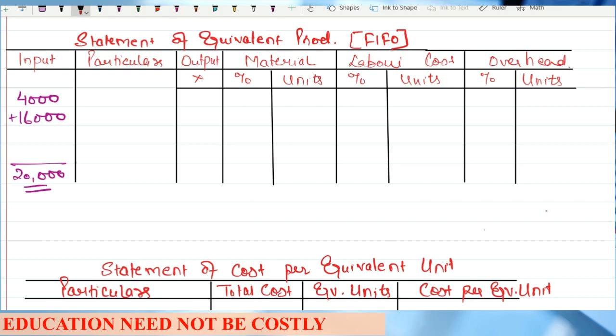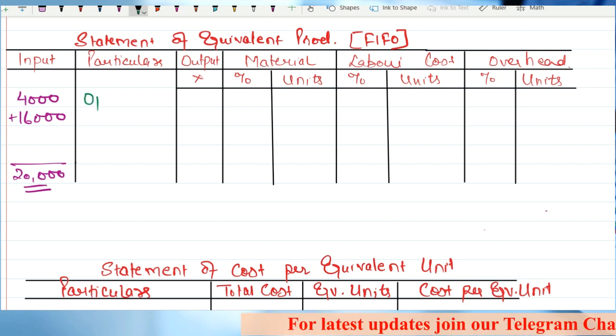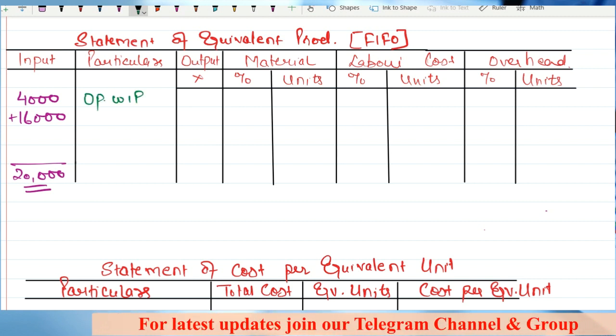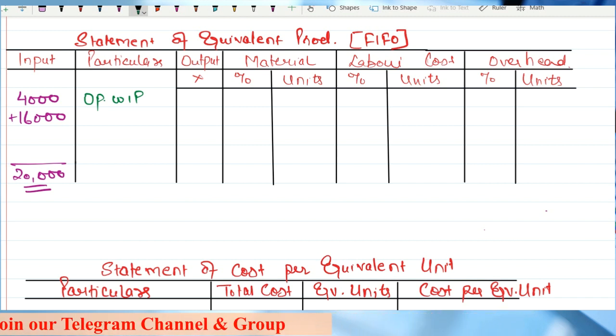What does the FIFO method say? The FIFO method says that first we are going to process the opening work in progress. That means in the particulars column, the first thing is opening WIP that we are going to process. That is 4,000 units, right? 4,000 units will be the output.